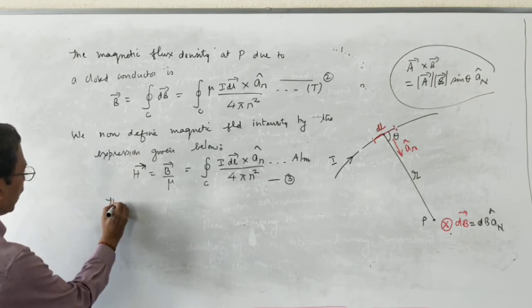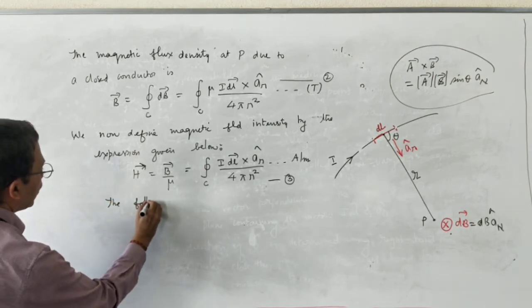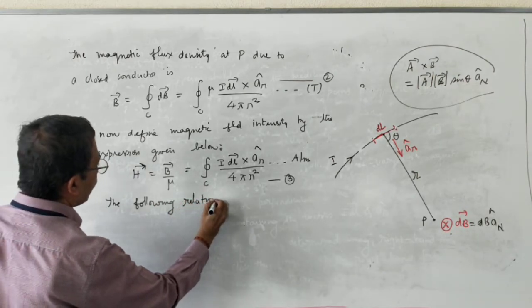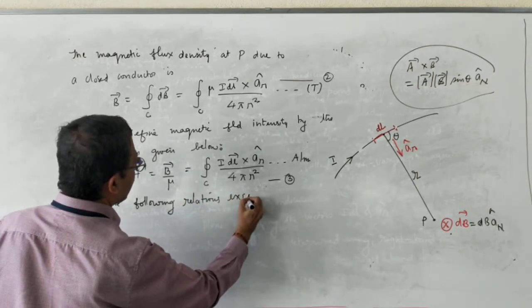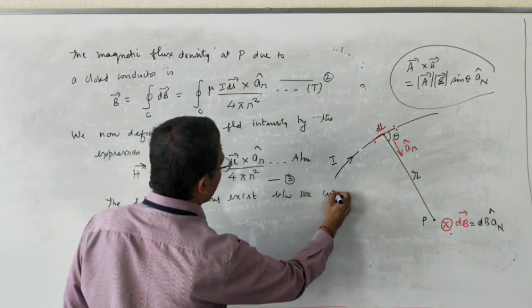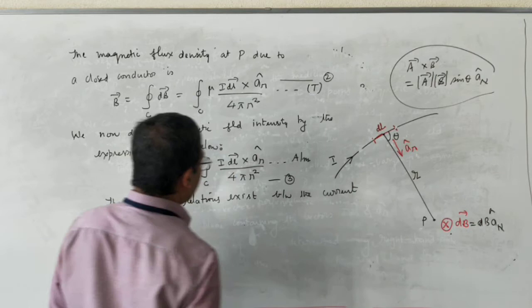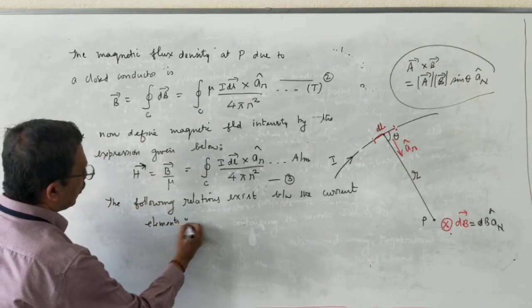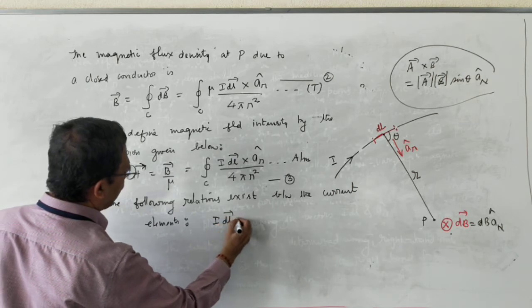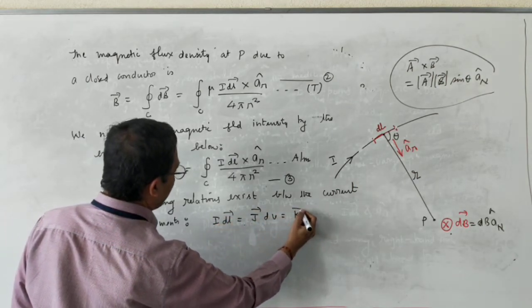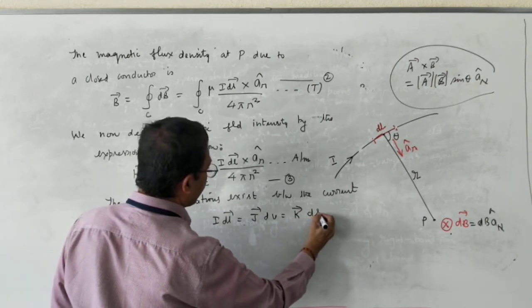The following relations exist between the current elements. Vector I dl equals vector J dv equals vector K ds.